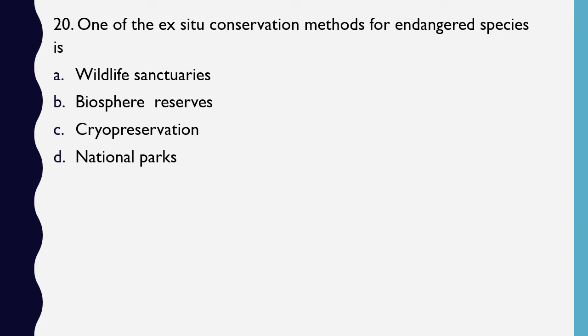Question number 20. One of the ex situ conservation methods for endangered species is wildlife sanctuary, biosphere reserves, cryopreservation or national parks. What does ex situ mean? Ex situ means outside the environment. So we are trying to conserve an endangered species outside its natural environment. What is the natural environment of a species? It is a forest, right? So the correct answer over here is cryopreservation, where we are trying to preserve the eggs and the sperm of the endangered species with cold temperature. Obviously, it is outside the environment.